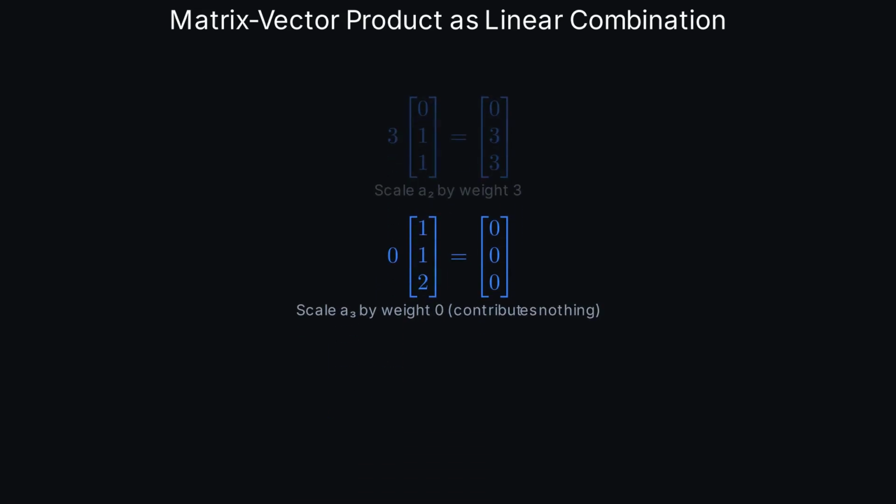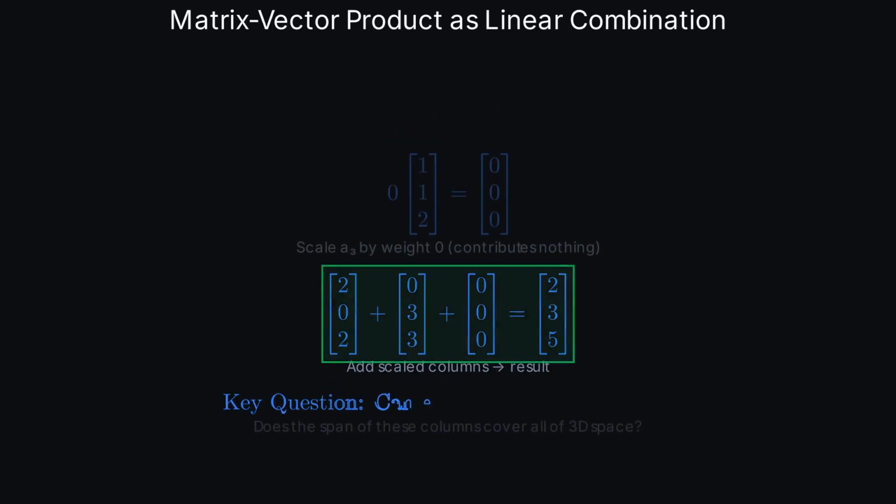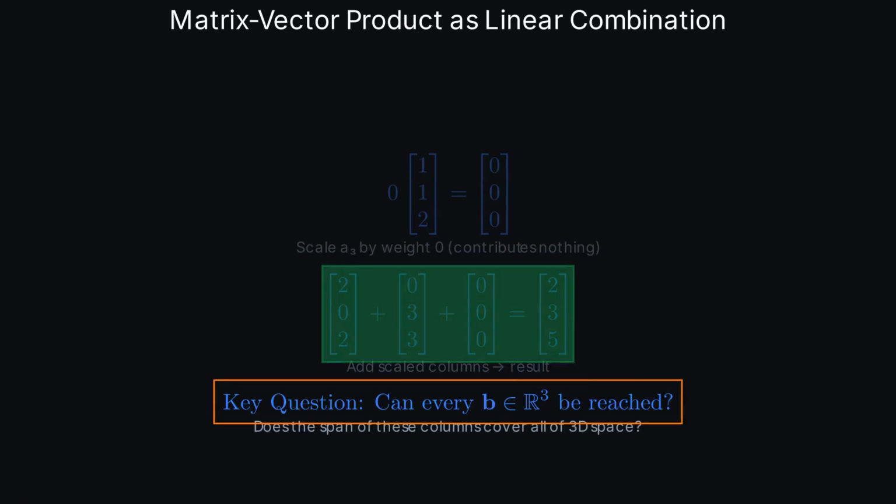Adding these up, we get 2 plus 0 plus 0 equals 2. 0 plus 3 plus 0 equals 3. And 2 plus 3 plus 0 equals 5. So the result is the vector 2, 3, 5. The key question is, can every point in three-dimensional space be reached by some combination of these 3 columns?